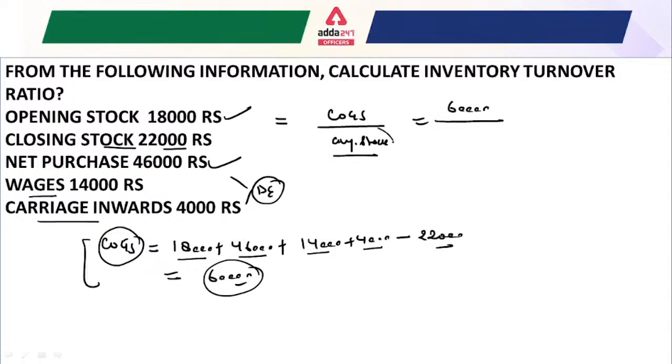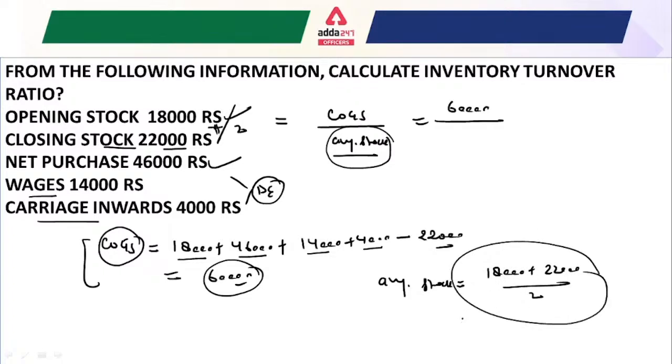Now, average stock is calculated as opening stock plus closing stock divided by 2. So here 18,000 plus 22,000 divided by 2 equals 20,000 rupees.